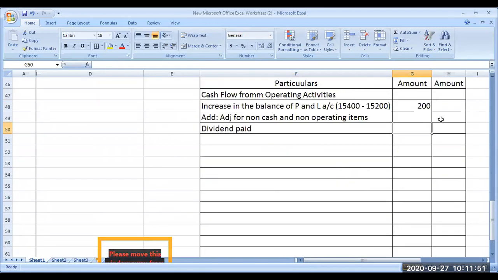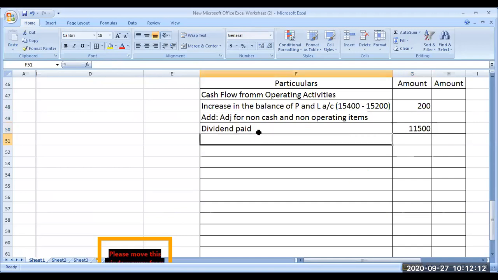Dividend paid, please see the question and tell me. 11,500 rupees. This was already debited in the P&L account. After minusing 11,500 only, my profit is 200. But 11,500 is not actually a financing activity, so I'm adding it back.